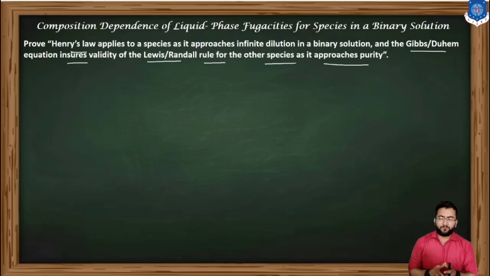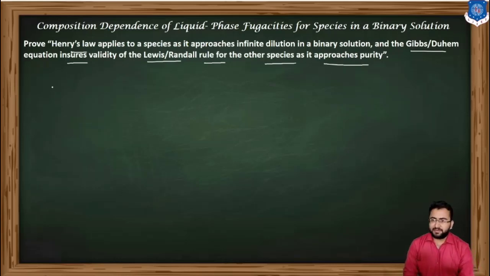For very few mixtures, Raoult's law or the Lewis-Randall rule conform over the whole concentration range, or for substances which behave nearly ideally, so that we can apply Raoult's law or the Lewis-Randall rule for that particular component. A solution which does not obey Raoult's law is known as a non-ideal solution, but even a non-ideal solution behaves ideally over some limited concentration range, where the fugacity is directly proportional to the concentration in the liquid. For the concentration range where Raoult's law and the Lewis-Randall rule are not applicable, Henry's law is used.